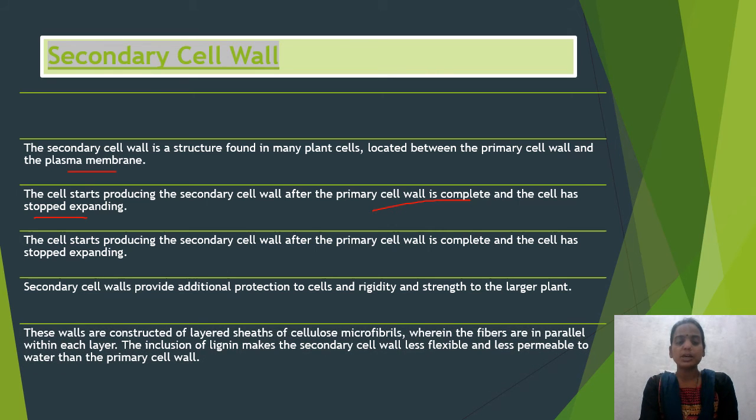Now these walls are constructed of layered sheets of cellulose microfibrils, wherein the fibers are in parallel within each layer. The inclusion of lignin makes the secondary cell wall less flexible and less permeable to water than the primary cell wall. Since lignin is also present along with cellulose, this layer becomes less permeable and less flexible.